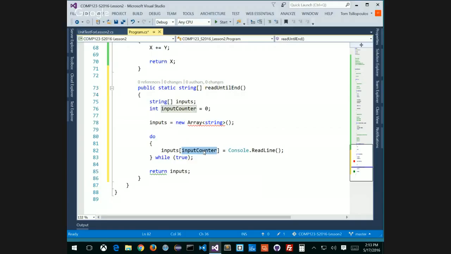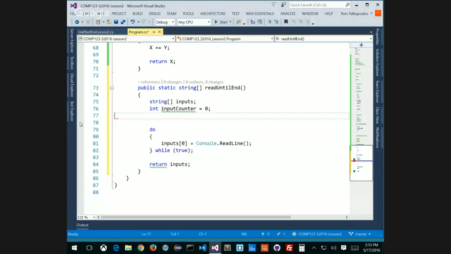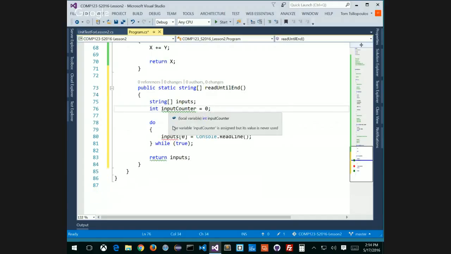What if I made this, instead of input counter, I made it 0? Would that solve my problem? So let's just get rid of this for a second. Here's my input counter, right? And if I do this, I still get input 0. It doesn't make any sense, right? Is that what you're talking about? Yeah, somehow it doesn't work. How come?